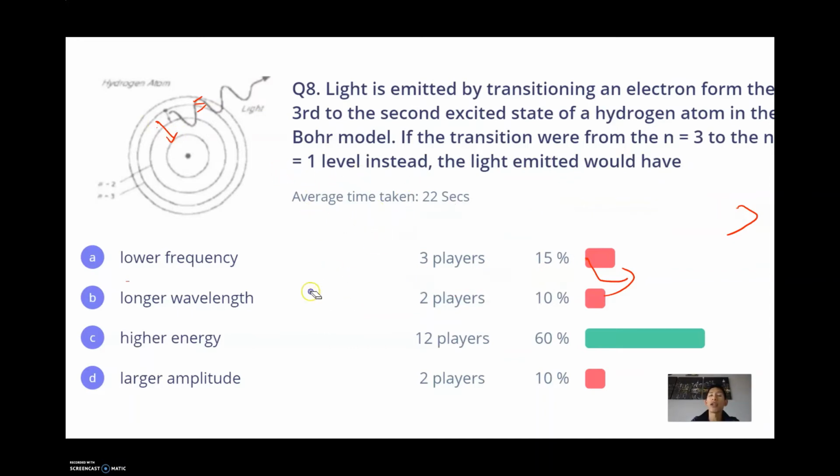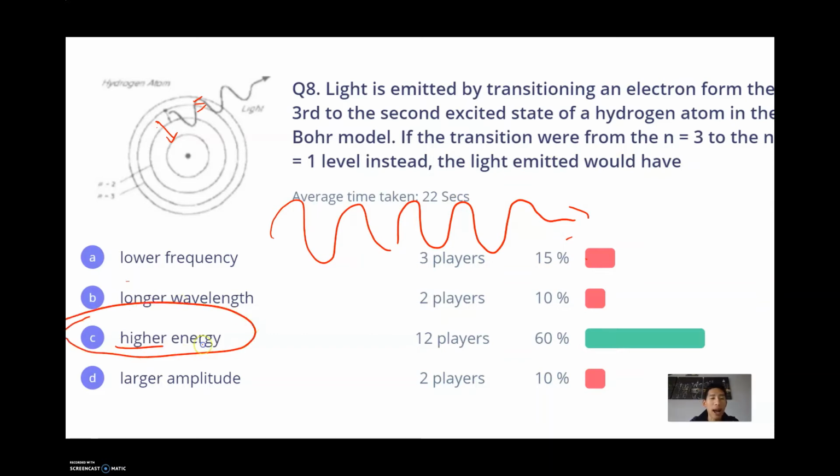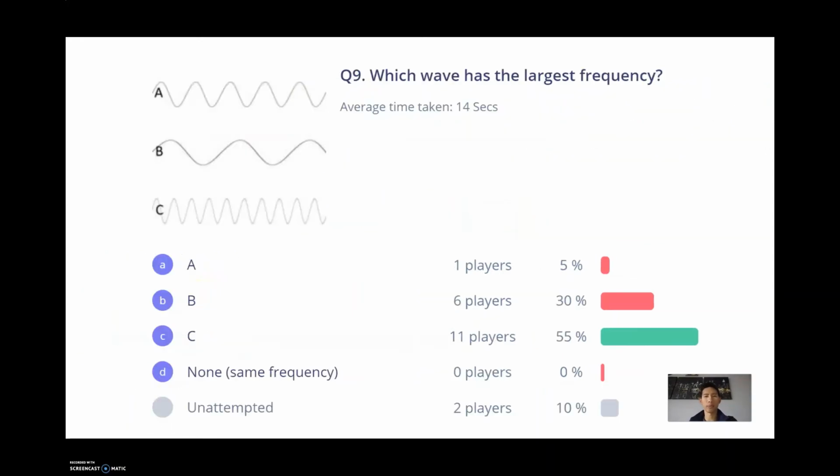That would be higher in energy. And if light is higher in energy, it has higher frequency and shorter wavelength, which would be this guy, higher energy. And none of the other options are correct.